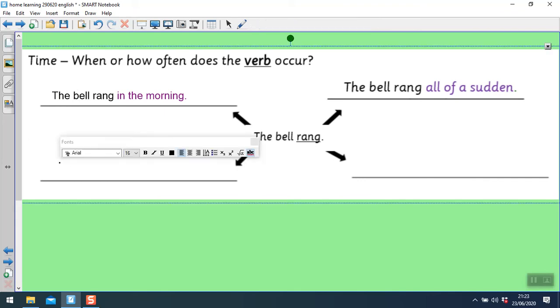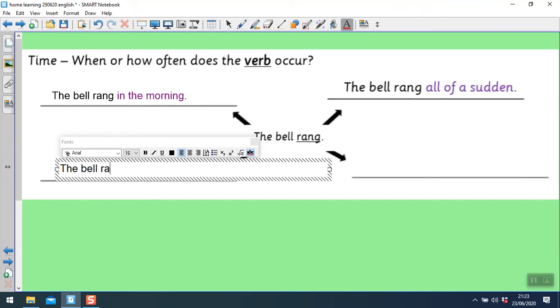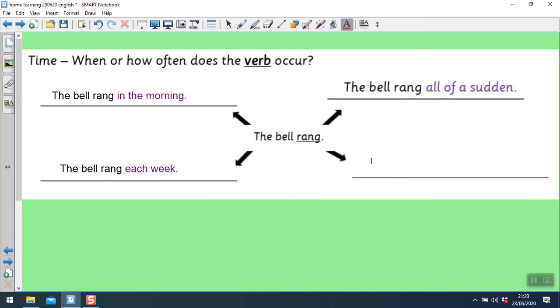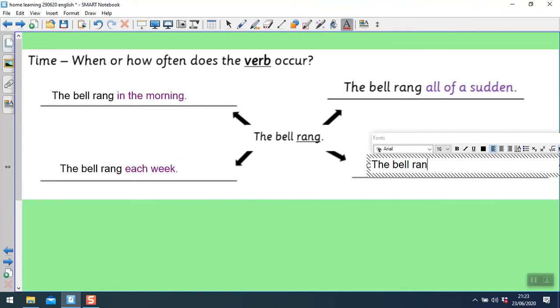The bell rang each week. So each week is the adverbial. What else could we have? The bell rang at 8 o'clock. So at 8 o'clock is your adverbial.